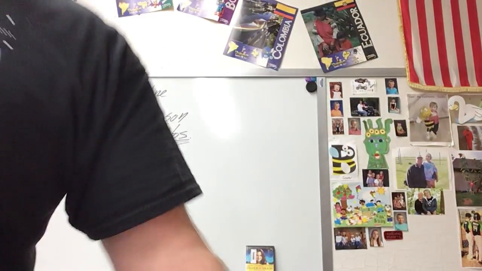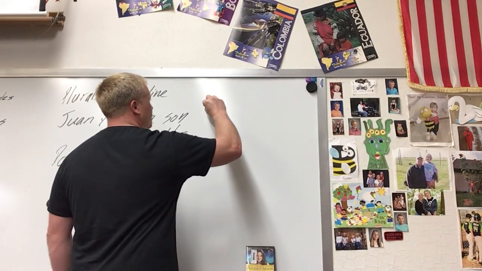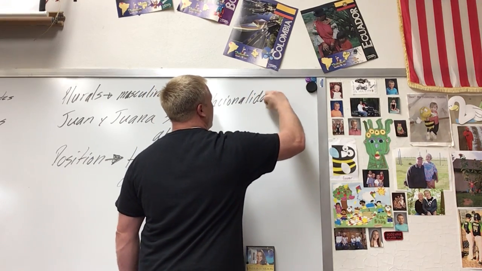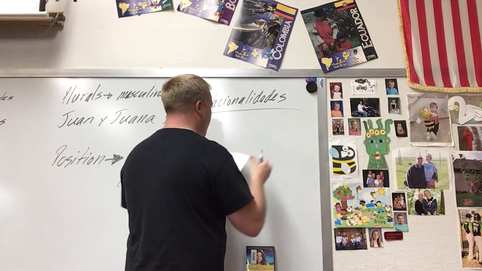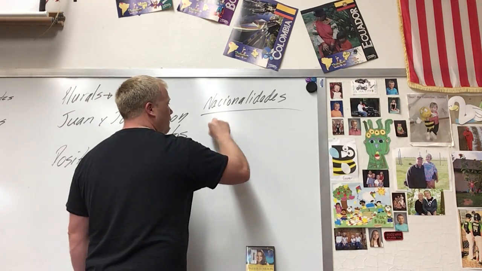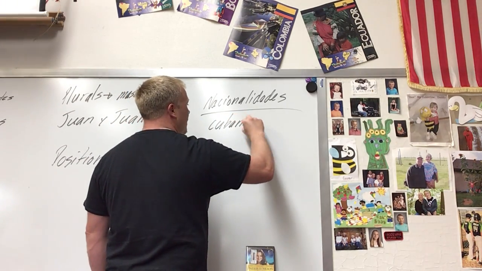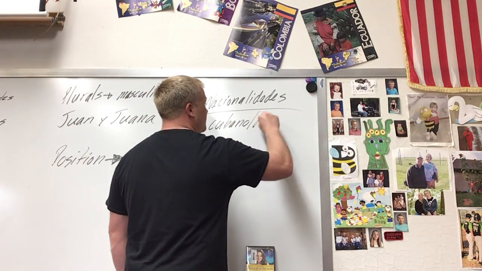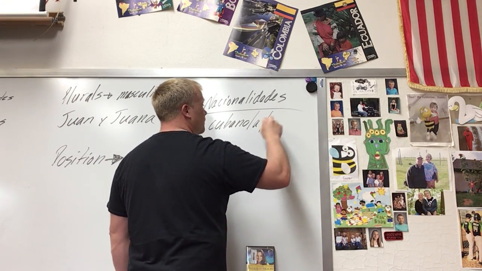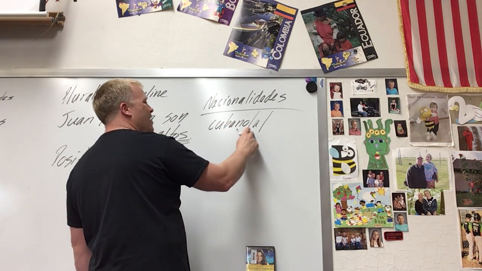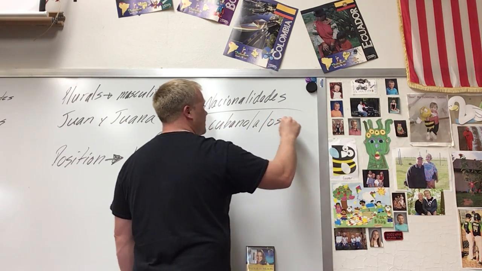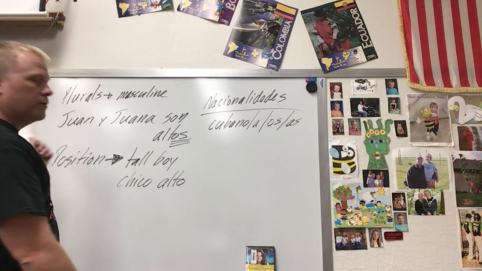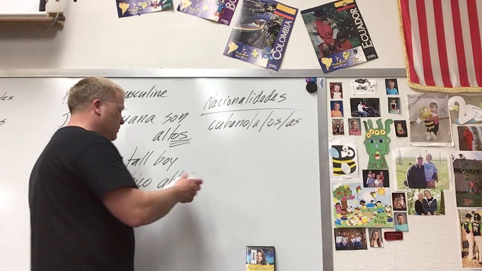A couple more things here. I want to slide in about nationalities. Nacionalidades. These are in your vocab list. We have some that are kind of straightforward, like if you are Cubano, that's masculine singular. Cubana, feminine singular. Cubanos, masculine plural. Cubanas, feminine plural. So kind of like the alto, feo that we did before, it follows the same thing.